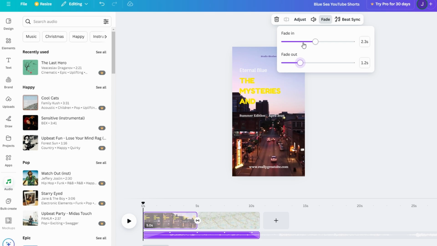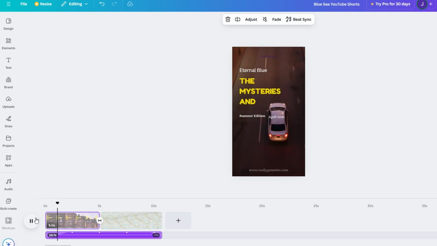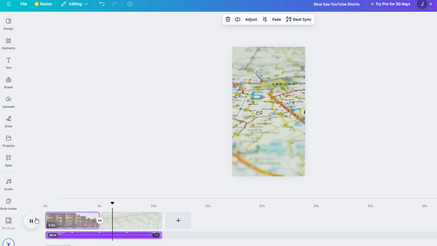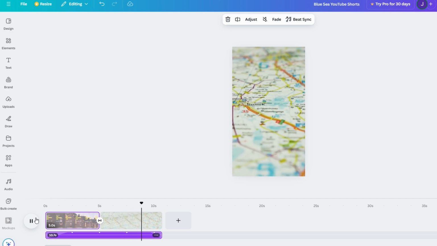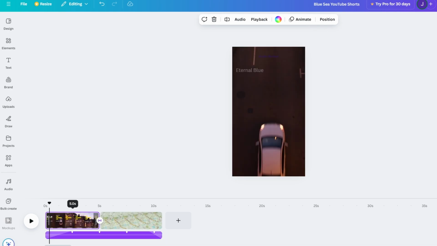Once you've added all the elements, video, text, transitions, and music, it's time to preview your YouTube short. Make sure everything flows smoothly and that your video doesn't feel too rushed. Keep an eye on the timing of each element to make sure they fit within the 60-second or 3-minute limit with the new update. If you need to make adjustments, this is the time to do it. Cut unnecessary clips, adjust the length of the text, or add more transitions if needed. You can even preview the entire video multiple times to make sure it's just right.